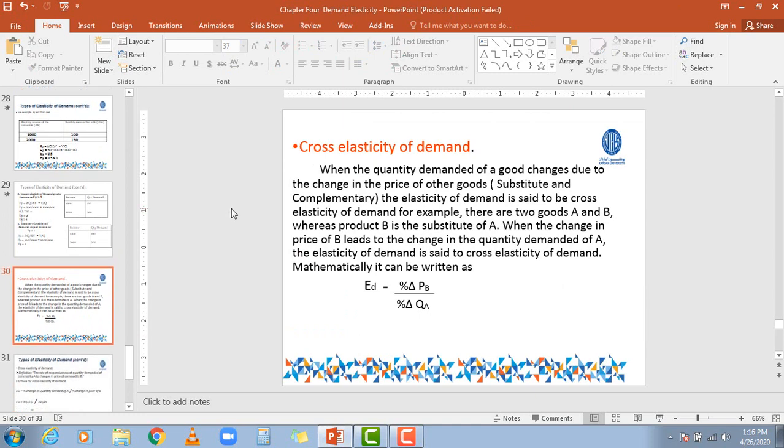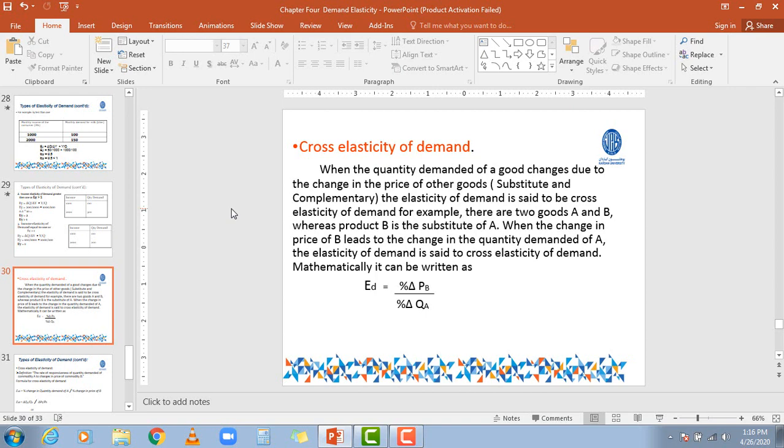Okay my dears, the third type of elasticity is called the cross elasticity of demand, right? Now what does it mean? There is another factor that can have an impact on the quantity demanded. It says when the quantity demanded of a good changes due to the change in the price of other goods, right?